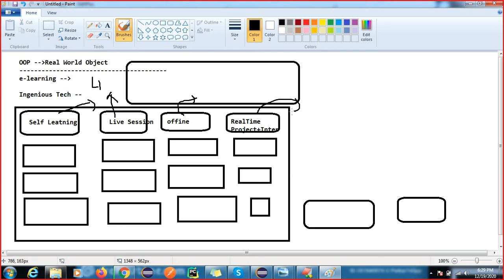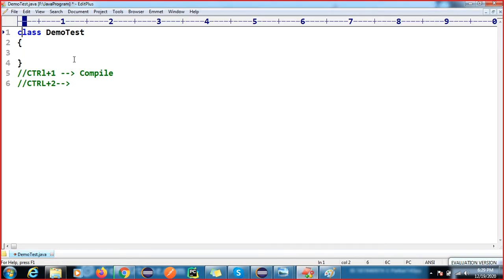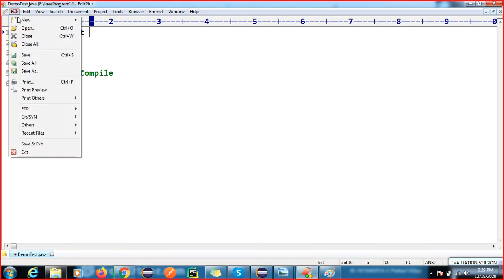This is my business requirement. How do we represent this real world object in the programming world and automate this system? Engineers Tech Hub is the real world object; how do we convert it into the programming world? That is why we have the class keyword. When you write the class keyword, it tells that you want to automate a real world object or develop some business logic. So I will write the name itself, Engineers Tech Hub.